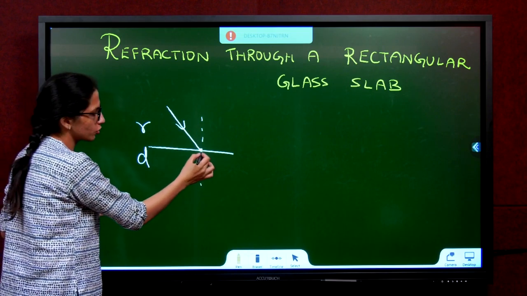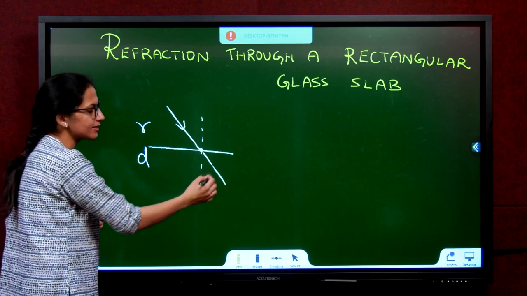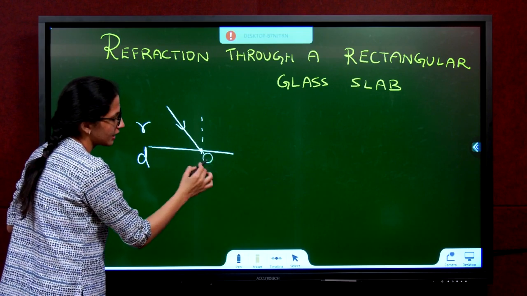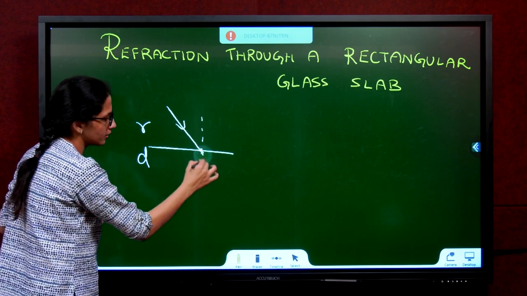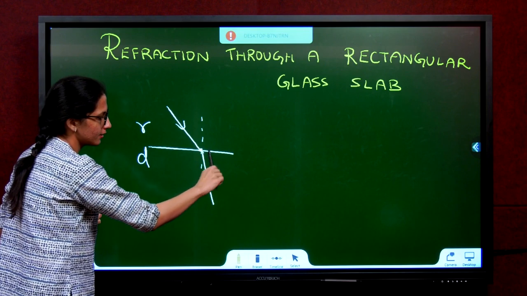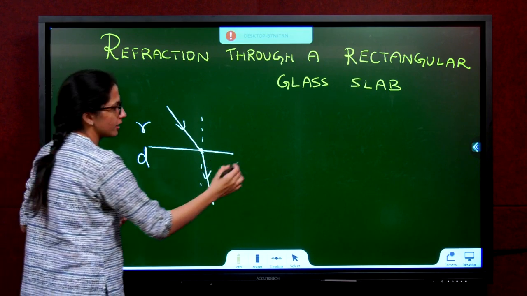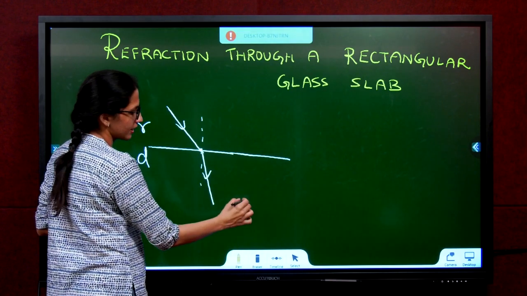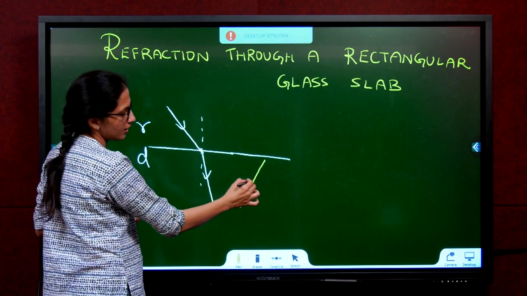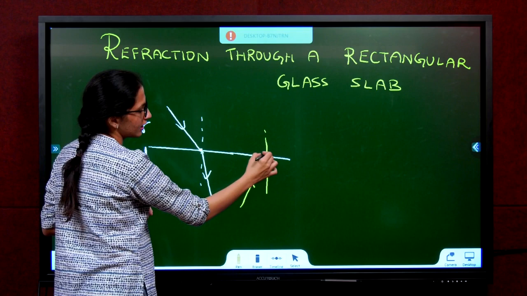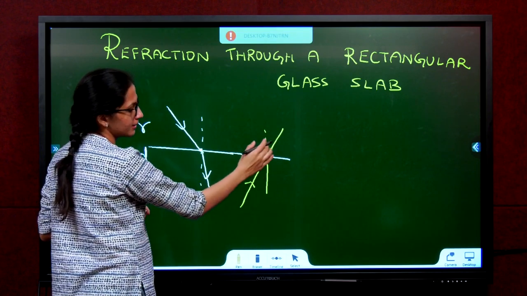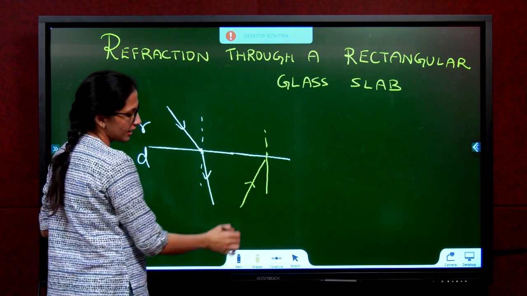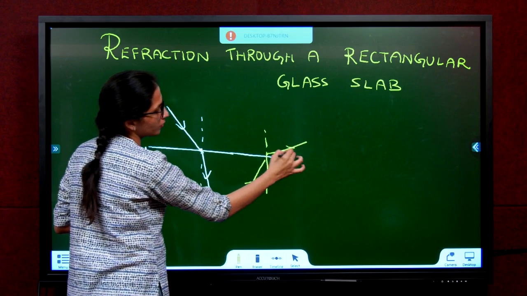The ray was supposed to go like this, but since it's entering a denser medium, it bends towards the normal. If it's going from a denser medium to a rarer medium, it had to go like this, but since it's going to a rarer medium, it bends away from the normal.